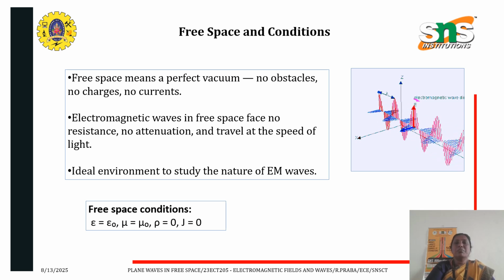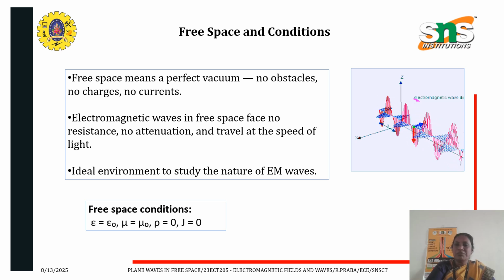Now, the free space conditions. Free space means a perfect vacuum: no obstacles, no charges and no currents. If we consider the nature of an electromagnetic wave in free space, it has no resistance, no attenuation, and travels at the speed of light. This is the ideal environment to study the nature of electromagnetic waves, that is, plane waves.